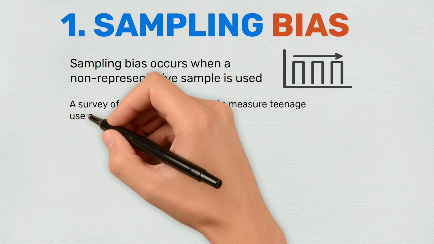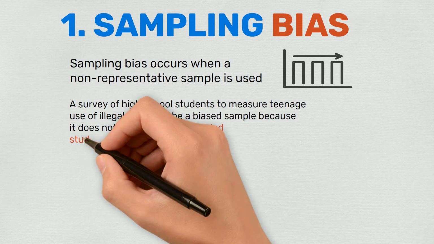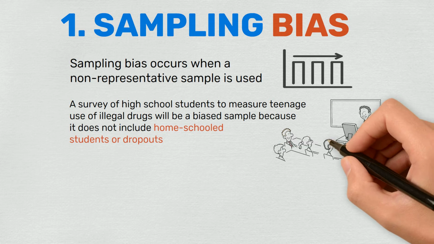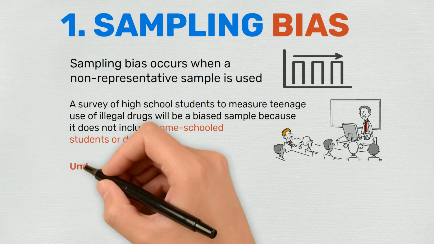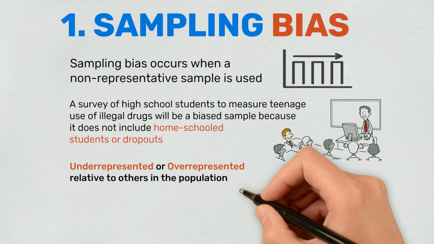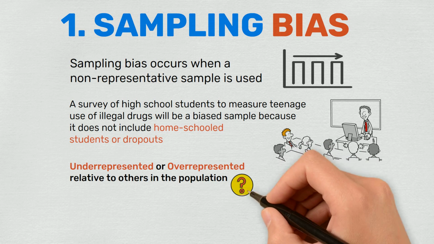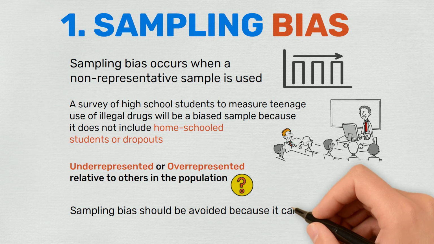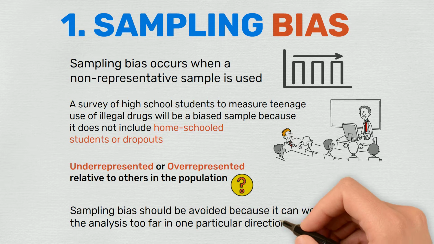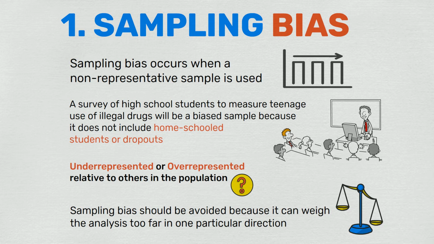For example, a survey of high school students to measure teenage use of illegal drugs will be a biased sample because it does not include homeschooled students or dropouts. A sample is also biased if certain members are underrepresented or overrepresented relative to others in the sample population. So, sampling bias should be avoided because it can weigh the analysis too far in one particular direction.